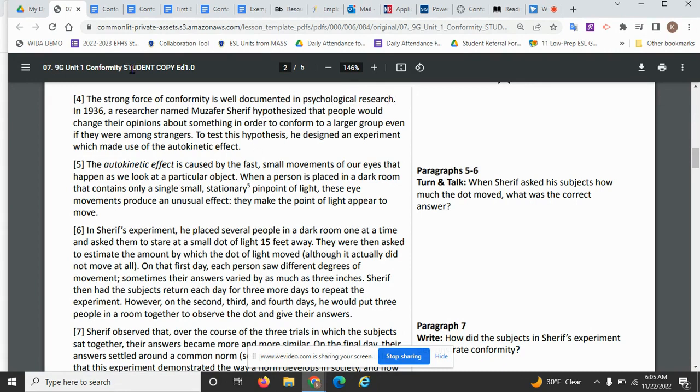Then in your bubble surrounding psychological research, you're going to say that people would conform even if they were among strangers. So he describes his hypothesis, and then you're going to put that he designed an experiment with the autokinetic effect. So you're only going to have 2 bubbles surrounding your topic for this description paragraph.